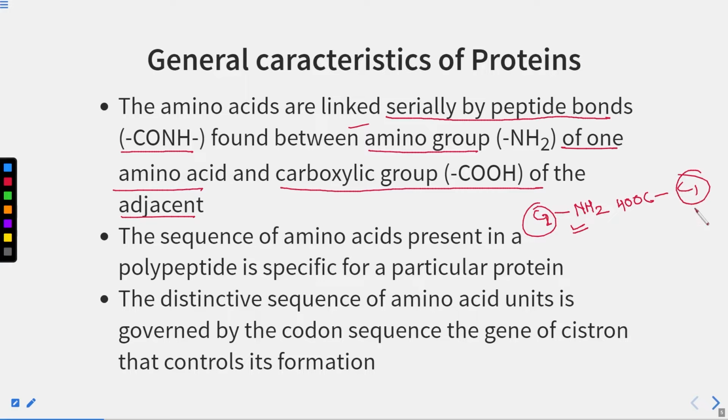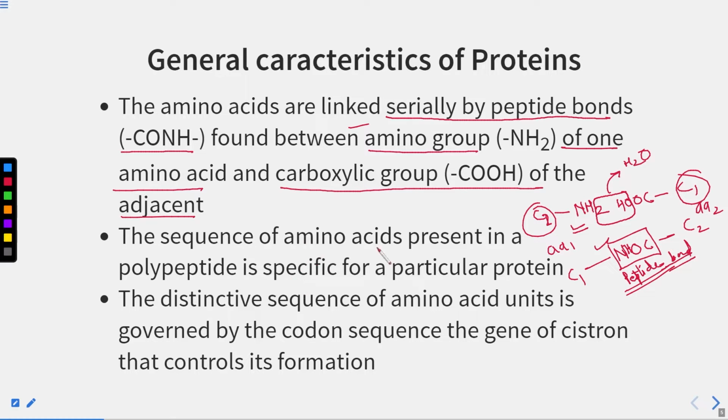This is amino acid 1, this is amino acid 2. So what will happen? Water, H2O, is eliminated here, and what do they form? CONH like this. In this way they form the peptide bond.